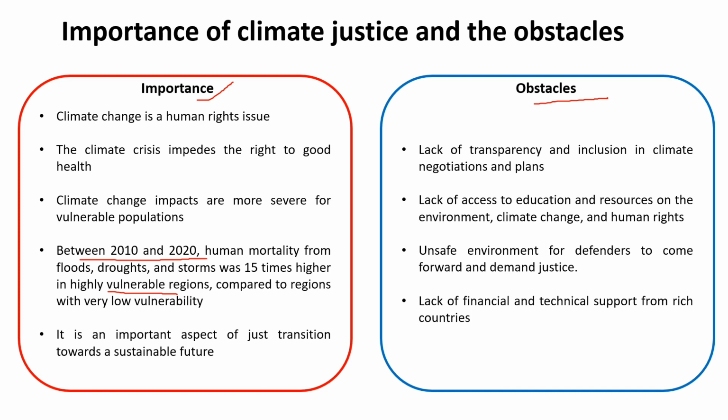However, underrepresented voices may be victims of tokenism, meaning that they are sometimes included with the intention of appearing inclusive, but having only marginal roles or lacking empowerment in those discussions. Another obstacle is the lack of access to education and resources on the environment, climate change, and human rights. This prevents people, often those most affected by the problem, from making the necessary connections and participating in the relevant policy discussions. Language barriers can often pose a challenge as well, especially for local communities and indigenous peoples participating in these decision making and negotiations.